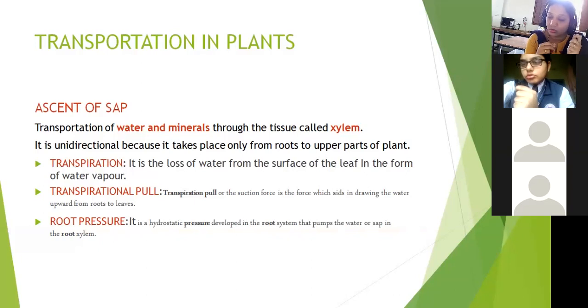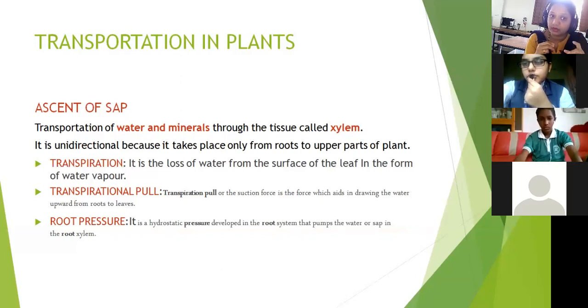How does water reach the first xylem now? From the second xylem. Right? The second xylem's water is replaced by the third xylem. Similarly, it goes on. At the end, what happens? There will be some vacuum created. That vacuum is filled by the process called transpiration pull.